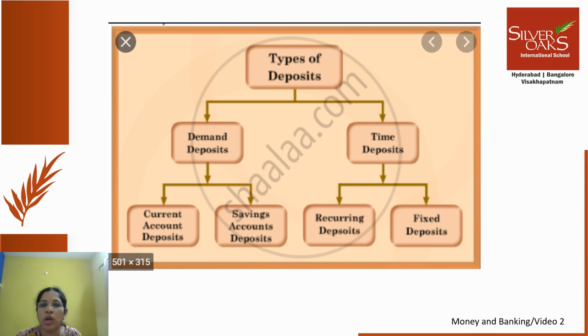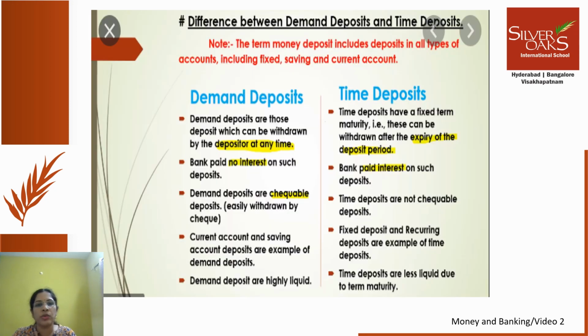For example, if you go to a bank and invest your 1 lakh rupees or something like that in a fixed deposit for 5 years, which means for 5 years till it attains maturity, you cannot withdraw it. Whereas in a demand deposit, it is as liquid as cash. So this is just for your understanding of the different types of deposits. Now, for you to know what exactly is a demand deposit, I have put up this slide.